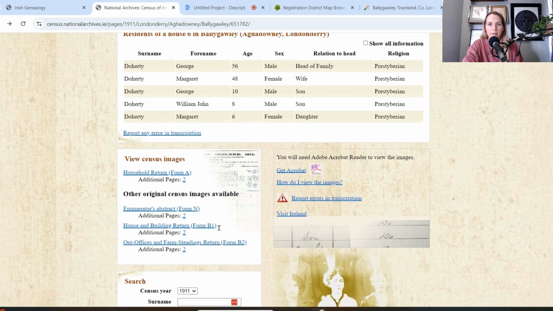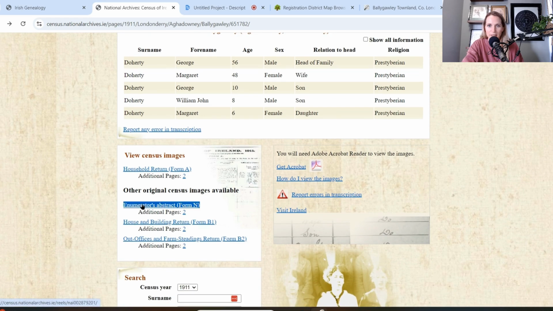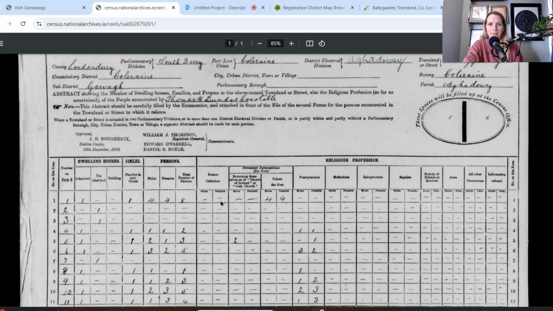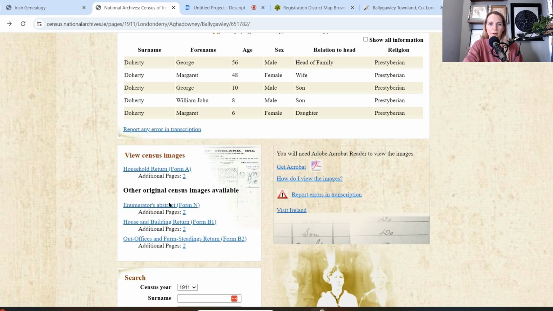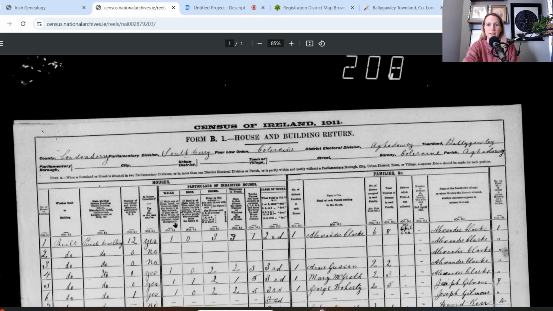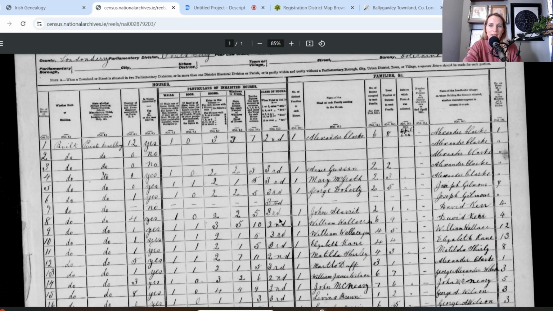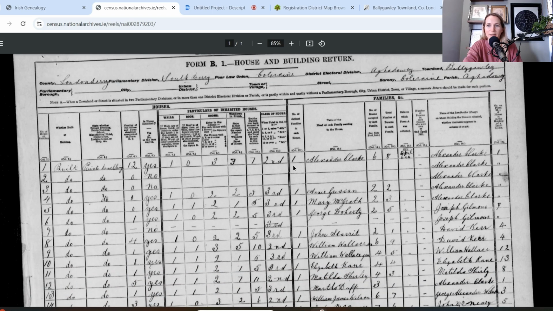Okay, if we go to other original census images, you can see the enumerator's abstract, which doesn't really give us much information. It just tells about the dwelling families and what religion they were. But this one was kind of interesting, the house and building return, which I showed on a podcast for Chris's family. But it tells about the actual house that they lived in, which is kind of interesting.